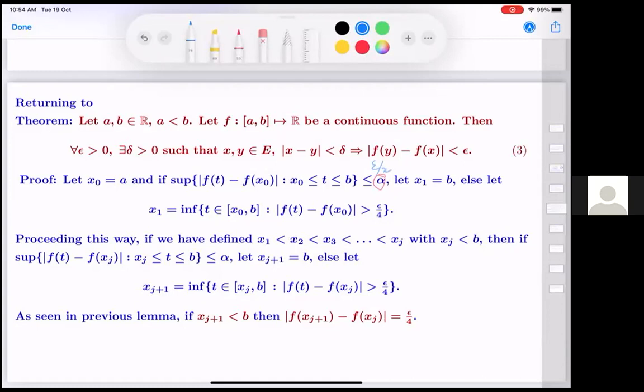Yeah. So if this difference is less than or equal to epsilon by 2, I'll call x1 to be b.